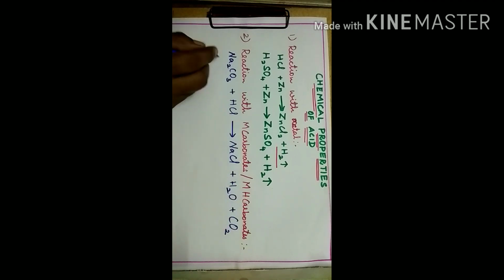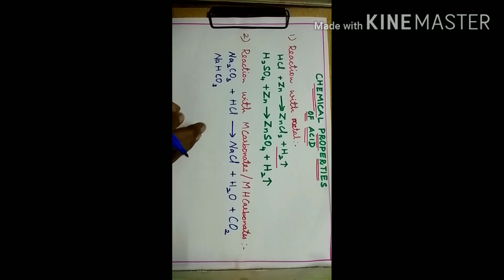A metal hydrogen carbonate also reacts with acid, for example NaHCO3. Can you predict what it is? It's baking soda, sodium hydrogen carbonate or sodium bicarbonate. It reacts with an acid, for example sulfuric acid, H2SO4.